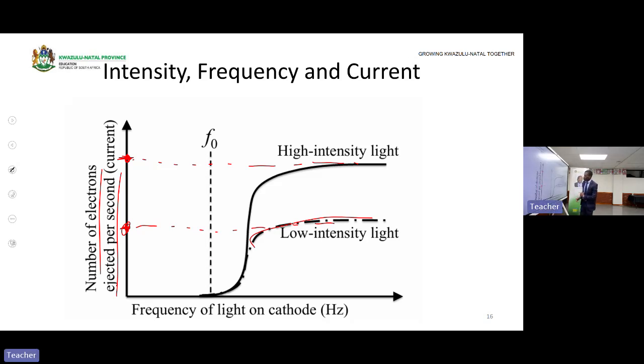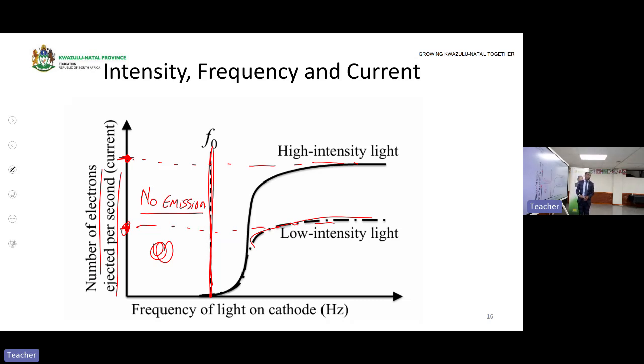Let us understand this graph. Why is the intensity not shown on this section? It's because intensity has no effect if there is no emission. Since there is no emission, even if the intensity is increased, it has no impact.